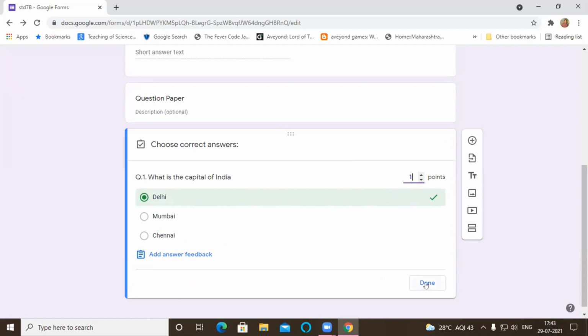If you are not clicking this done button, it will not be saved. So the answer key is very important. You have to verify the answer key again and again, because if you provide a wrong answer, Mumbai, it will give marks to Mumbai. And here you have to assign the points. How many marks do you want to give? This question is 1 mark, so I will give 1 point here.